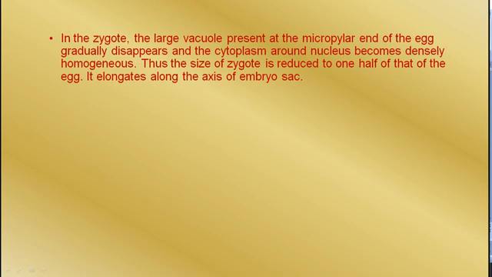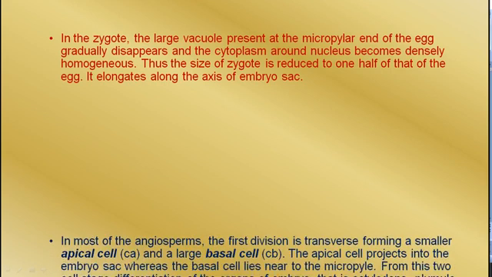But it gradually disappears and the cytoplasm around the nucleus becomes dense. So the volume of the cell shrinks. Therefore, the zygote is reduced to one half of the egg. Now it elongates along the axis of the embryo.